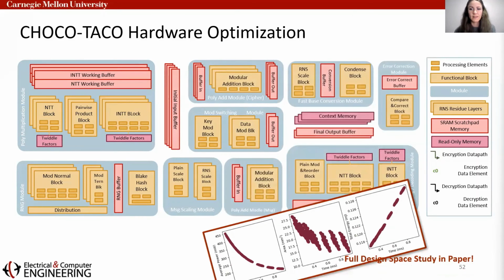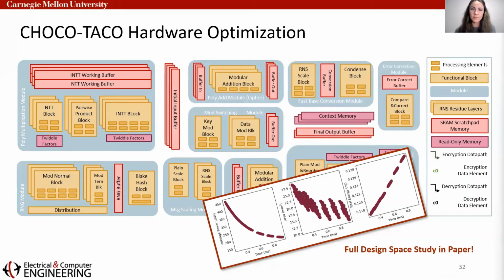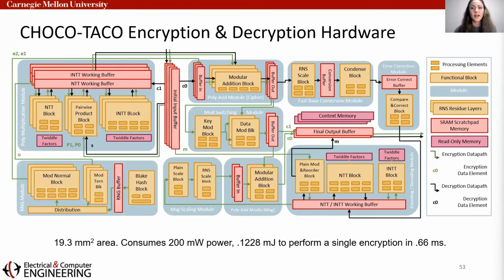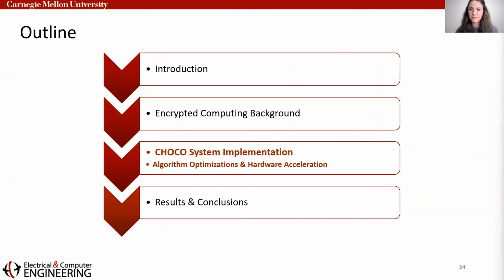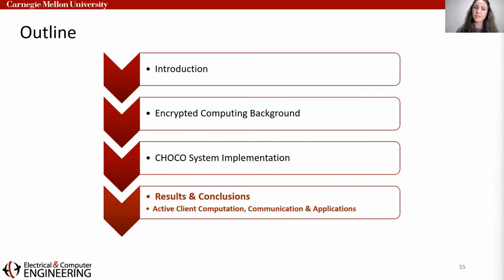To optimally allocate our limited resources, we vary the amount of parallelism and the supporting buffer sizes in a simulation-based design space study across 31,000 architectural configurations. Ultimately, we limited ourselves to a 200 milliwatt power budget, and then we chose the smallest design within 1% of the optimal time and energy. Under these constraints, our final hardware, as depicted in this diagram, can perform a single encryption in just over half a millisecond. That concludes the algorithm and hardware details of the CHOCO implementation, so we'll now move on to some